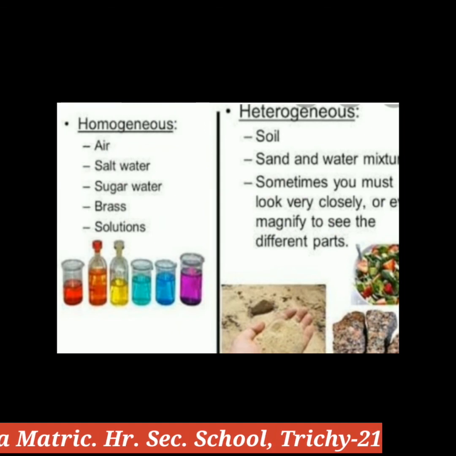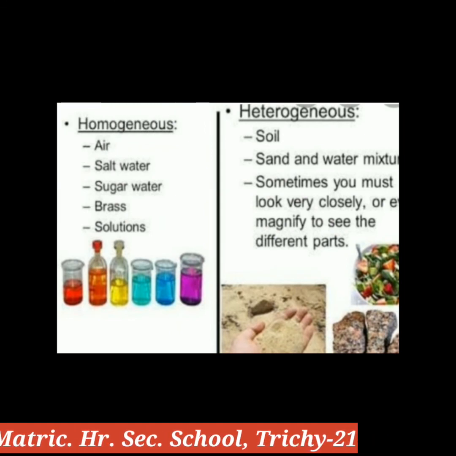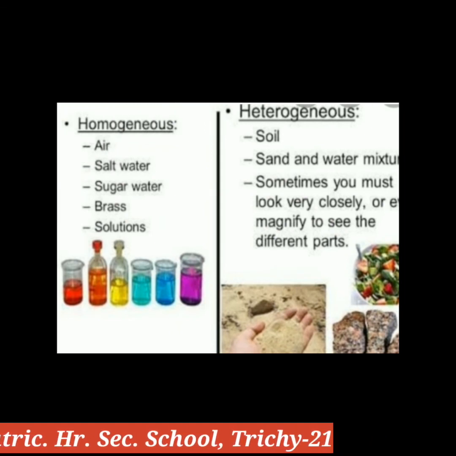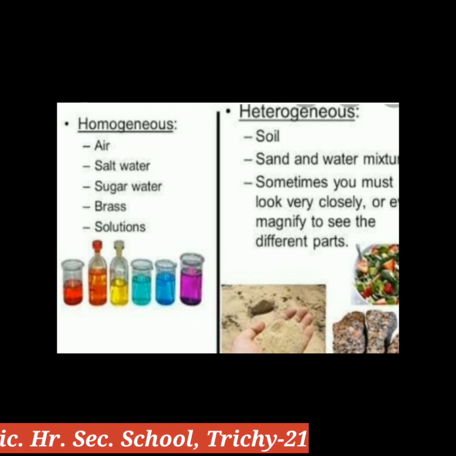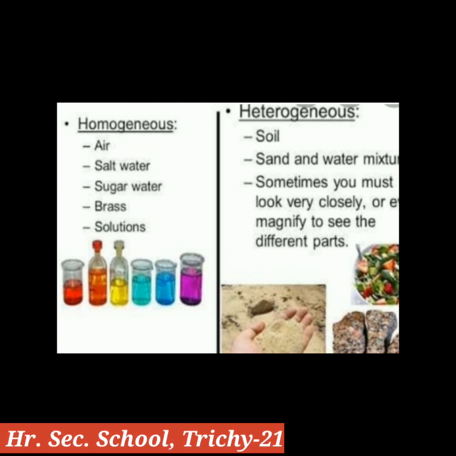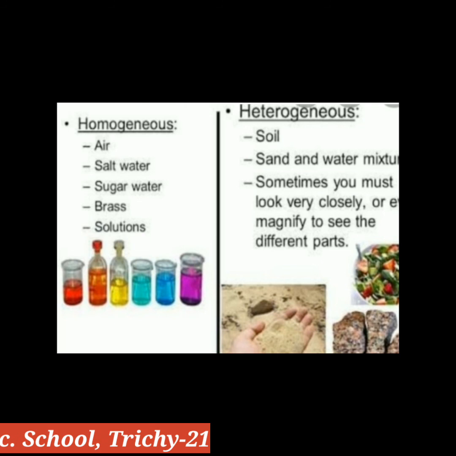These are the examples of homogeneous and heterogeneous mixtures. Homogeneous mixtures: air, salt water, sugar water, brass solutions, etc. Heterogeneous mixtures: soil, sand and water, and iron filings and sulfur.